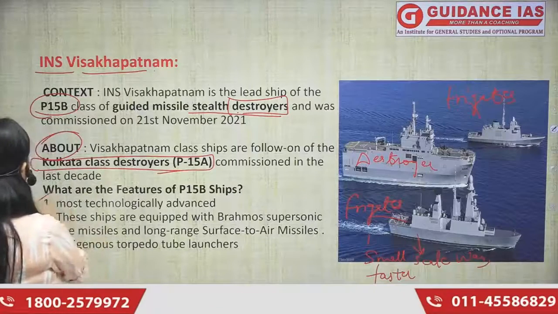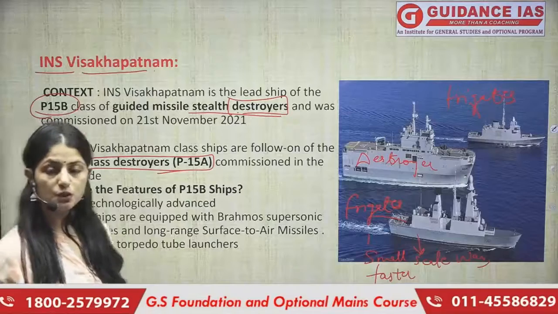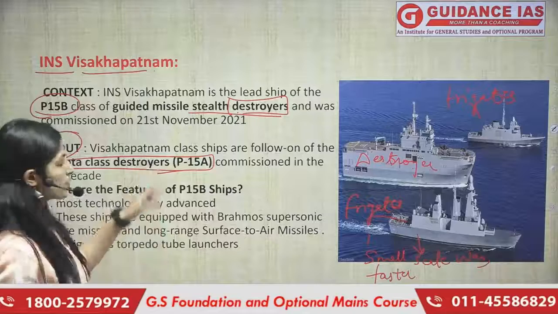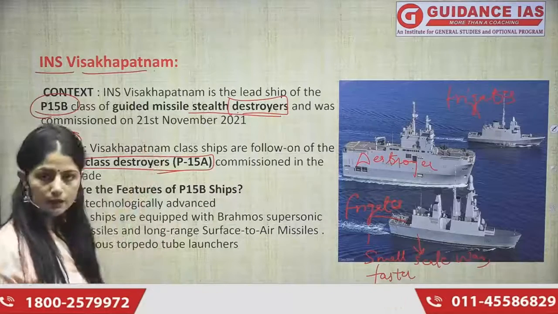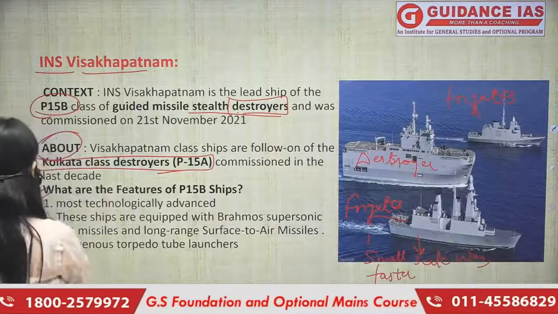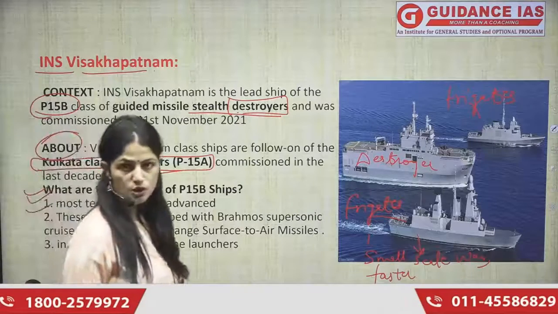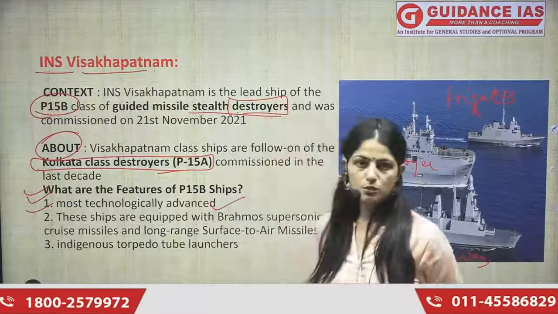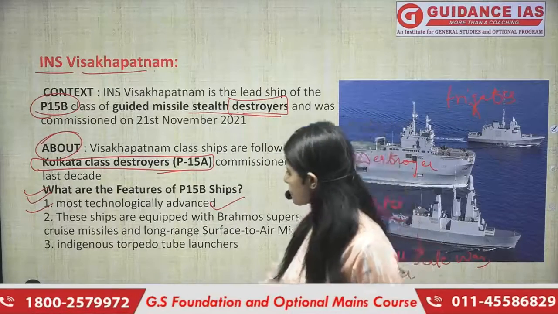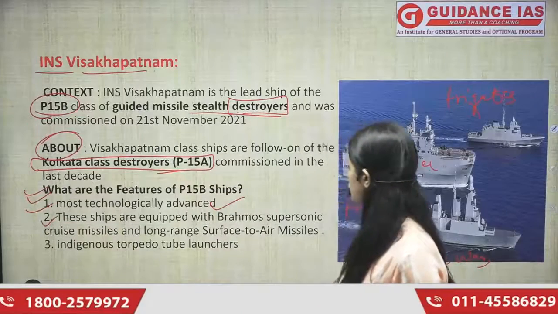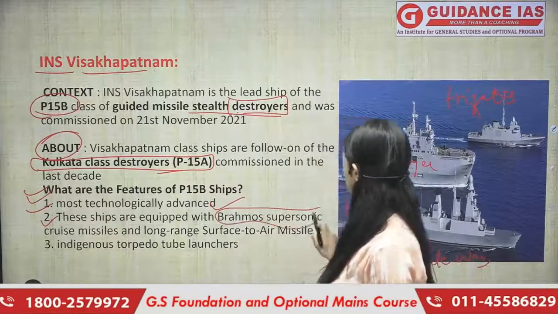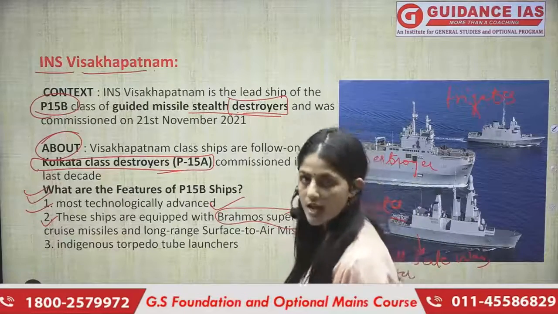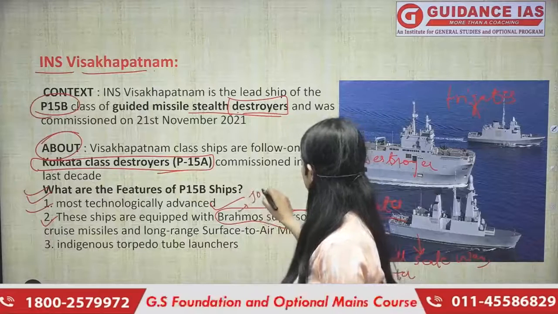Now, why is it important, or what are the unique features which are beneficial to us when we talk about P15B ships, जिसके बारे में हम अभी पढ़ रहे हैं. So basically they are technologically advanced, technologically upgraded हैं ये. So this is one point which should be noticed. This is one of the features which should be pointed out. Second is, these ships are equipped with BrahMos supersonic cruise missile. BrahMos supersonic cruise missile, we know, is the fastest cruise missile of the world, and this is a joint